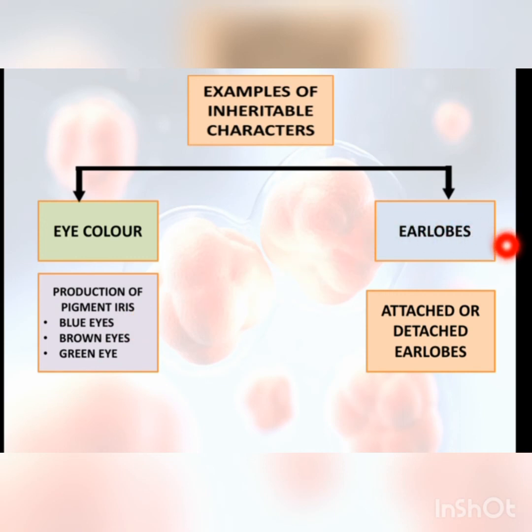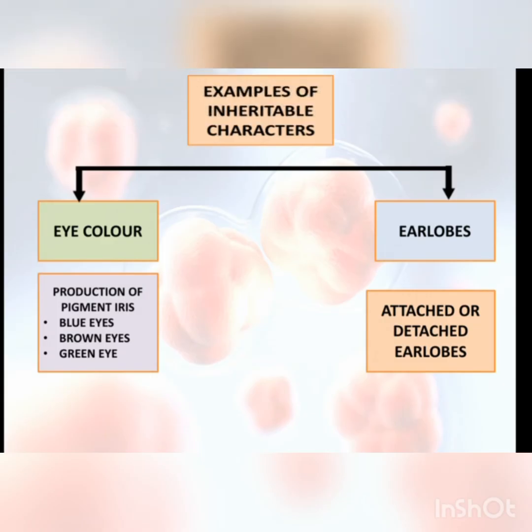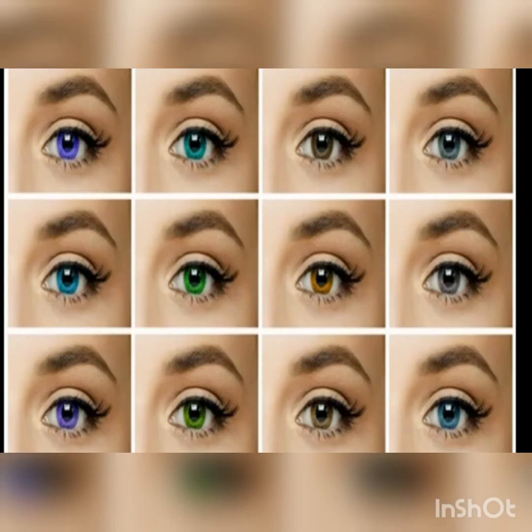For earlobes, earlobes may be attached or detached. This is also an inheritable character that is transmitted from parents to the offsprings. Now this is an example of eye color. As you can see, different eye colors, and these are transmitted from parents to the offspring. So we will say that this is an inheritable character. As shown here, it is an inheritable character.